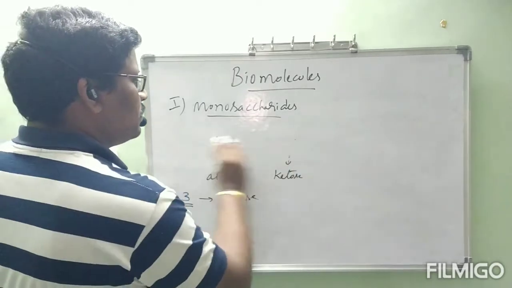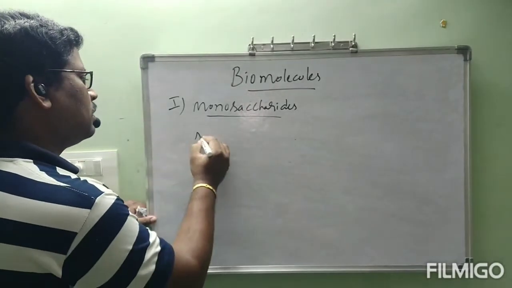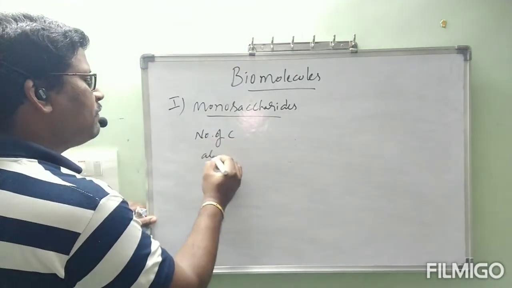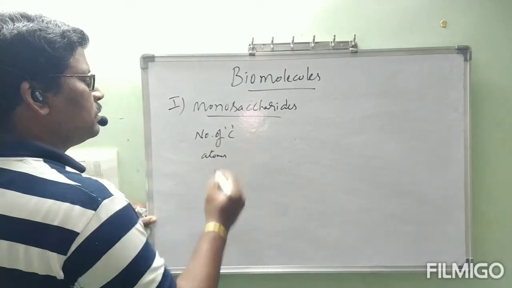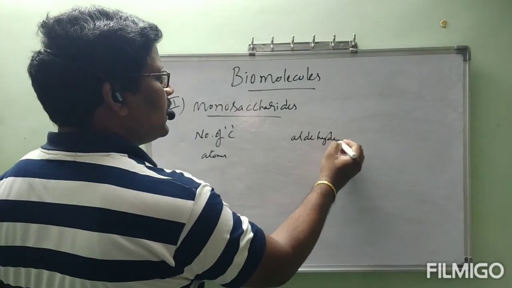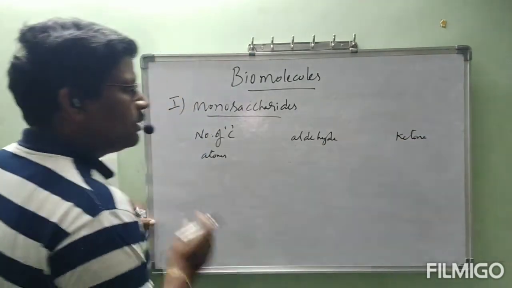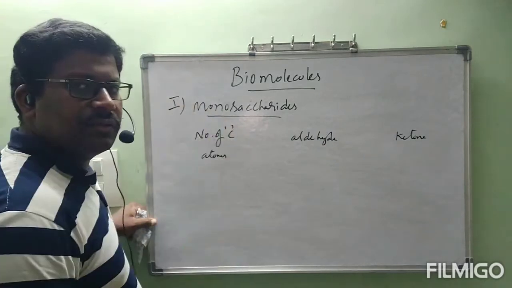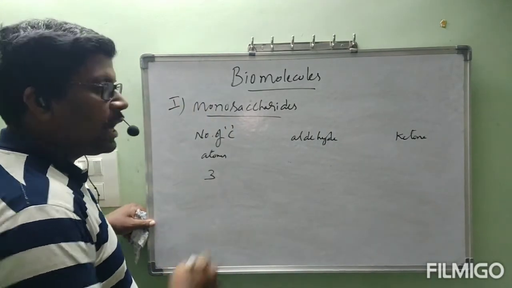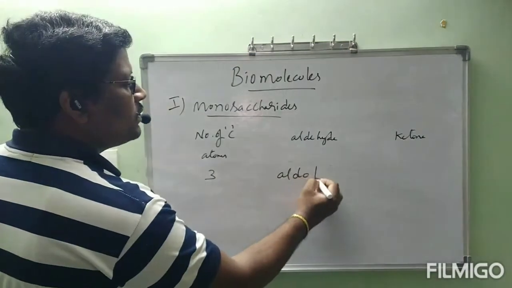Let us see. Number of carbon atoms, aldehyde, ketone. These are all under monosaccharides only. Number of carbon atoms 3, and it contains an aldehyde group, that is called aldotriose.